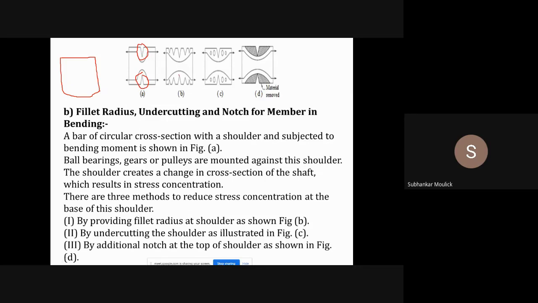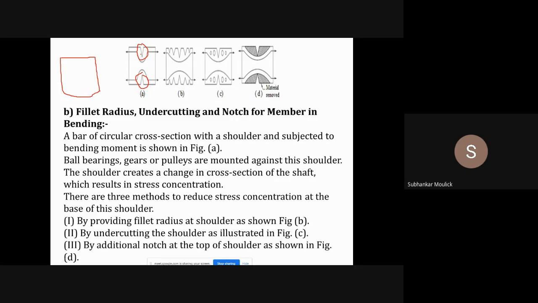Due to this V notch, stress concentration will take place, as a result of which the stress will be maximum near the region of this V notch. That means the material will fail quickly, very easily. As a design engineer, I don't want my material to fail quickly.